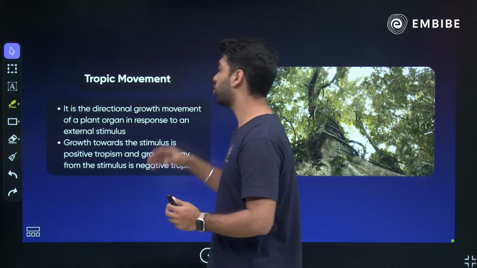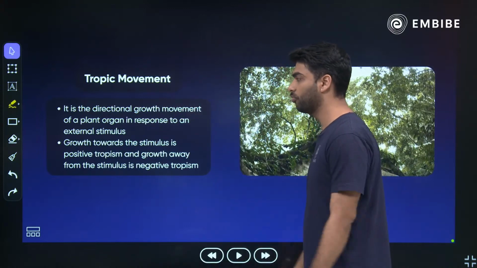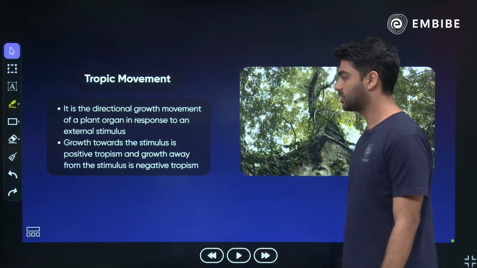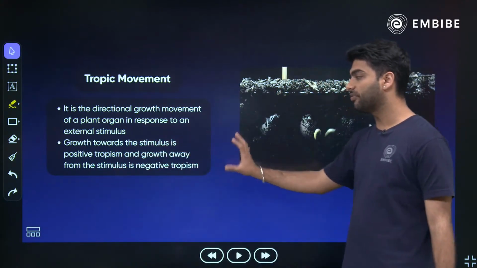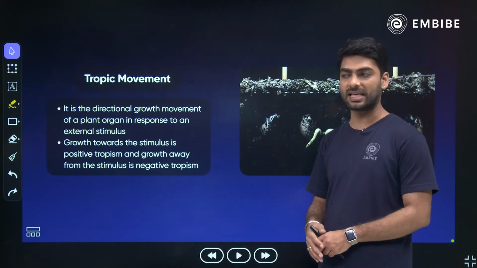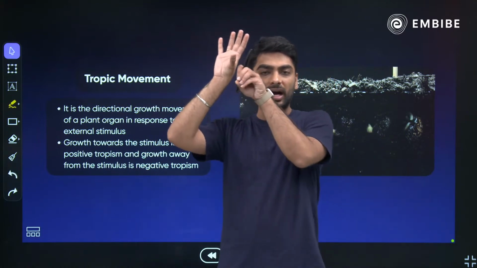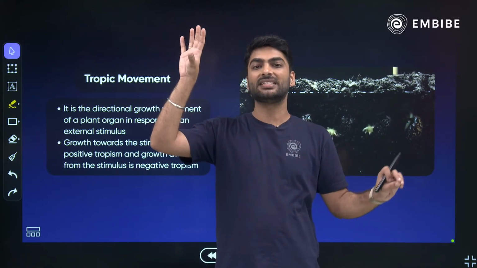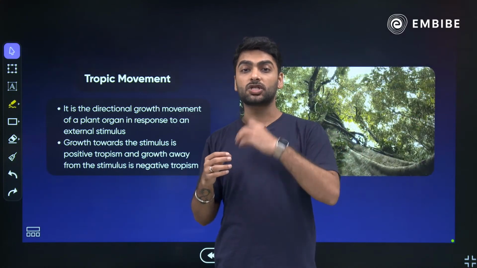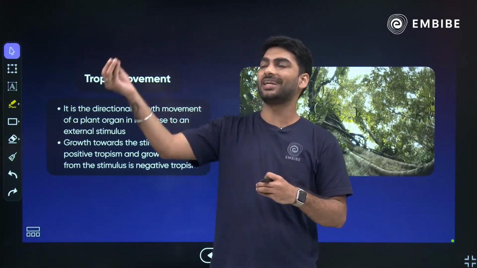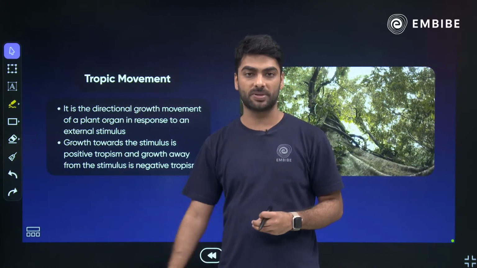So tropic movements is the directional growth movement of a plant in response to stimulus. Growth towards the stimulus is positive and growth away from the stimulus is negative. For example, the root is going away from light, that is negative phototropism. The shoot is going towards the light, that is positive phototropism.